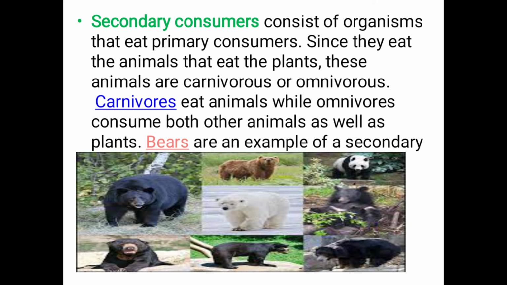These are called carnivorous or omnivorous. Carnivorous animals eat only animals, but omnivorous animals eat both animals and plants. Bears are the best example for the secondary consumer. In the picture you can see different types of bears.